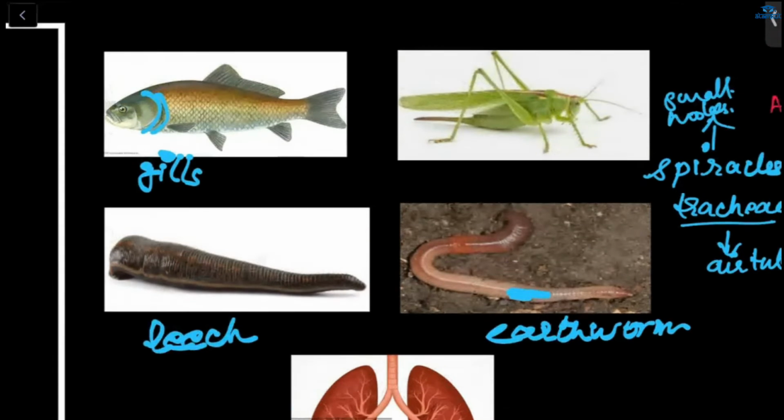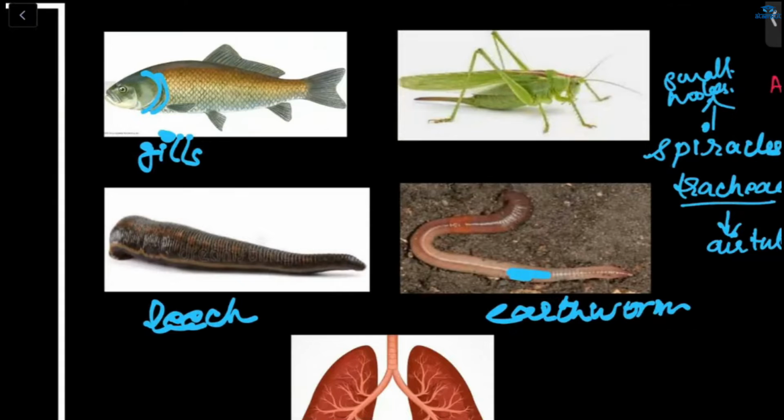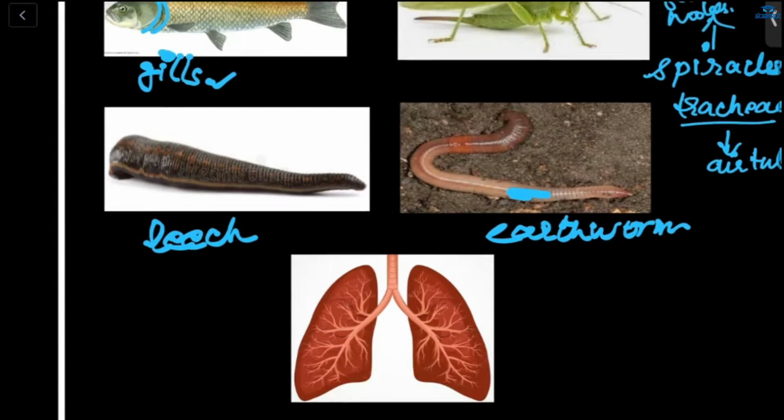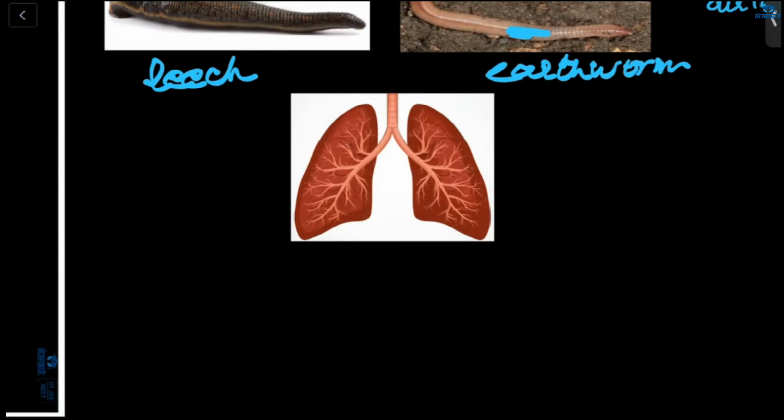And in aquatic animals like fish, how does that happen? The oxygen is dissolved in the water, so the gills extract the dissolved oxygen and take away carbon dioxide from the body. So gills are the respiratory organ in fishes.